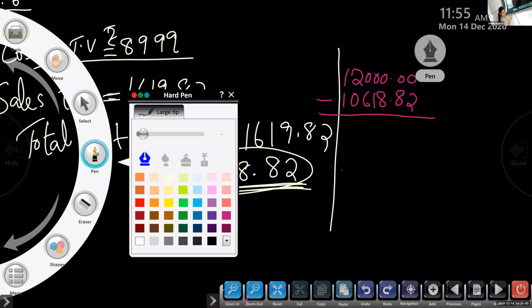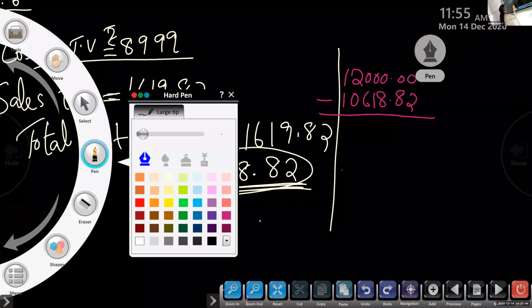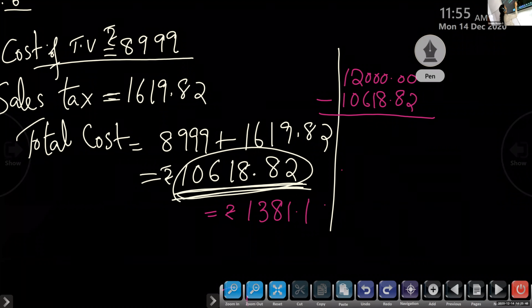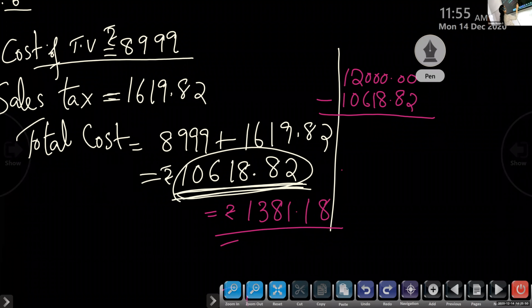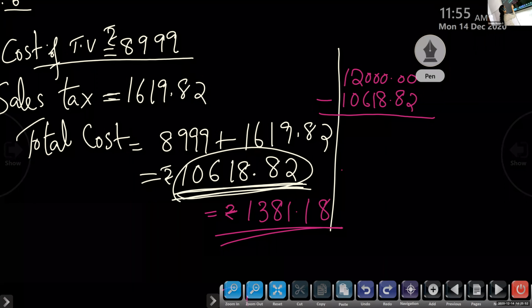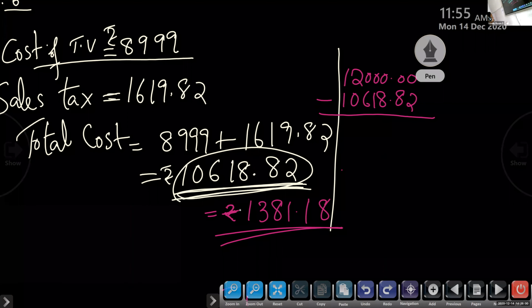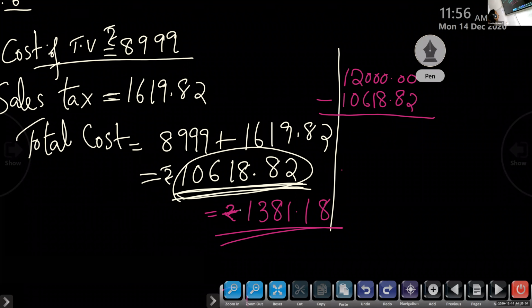So the answer is 1,381.18. This much rupees she will get back.